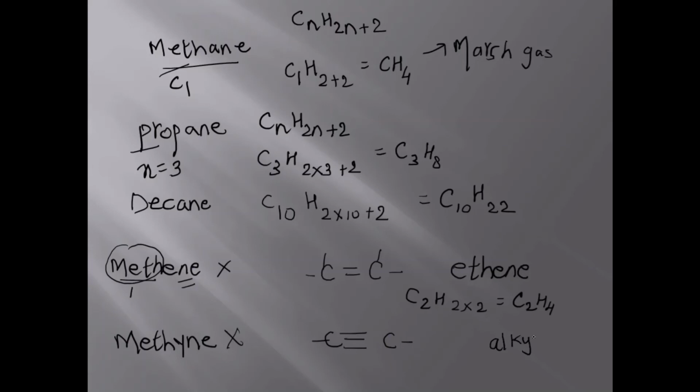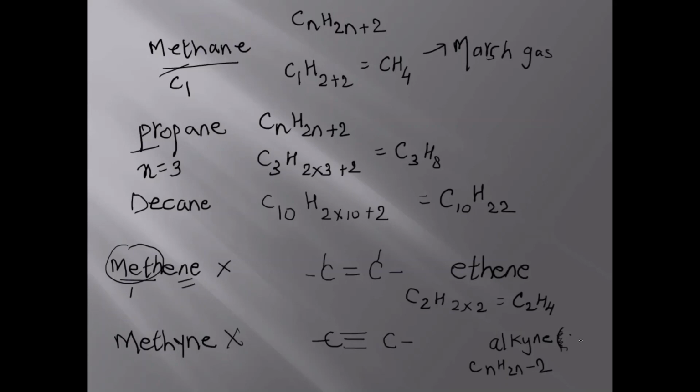Alkynes have the general formula, you all know, as CnH2n minus 2. So you can put for ethine carbon C2, H 2 into 2 minus 2. So the alkyne formula, one of the examples, ethine, will come out to be C2H2. Yes, that is called ethine, and its common name is also acetylene. I hope this is clear to you all.